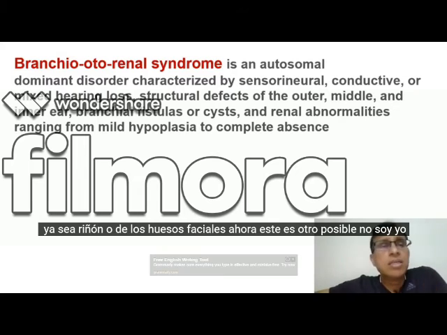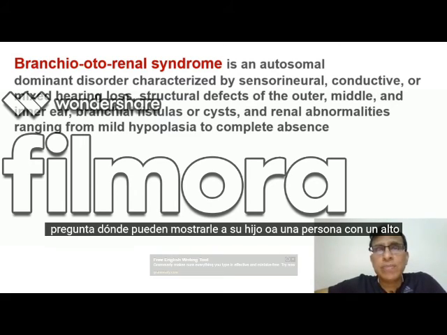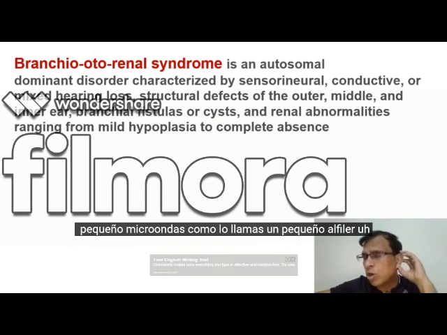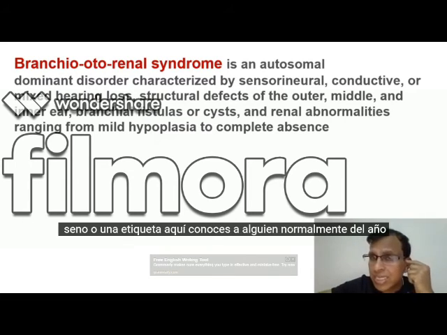Now this is another possible image-based question. I don't have an image of this, but they may show you a child or an individual with some small microtia, as we call it, small pinna or absent pinna or deformed pinna, or some fistula here, a periauricular sinus or tag, some anomaly of the ear.